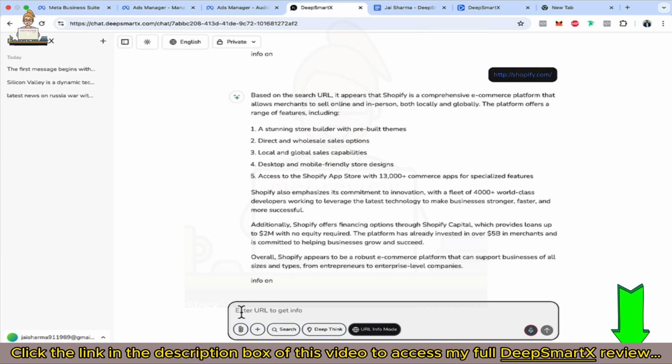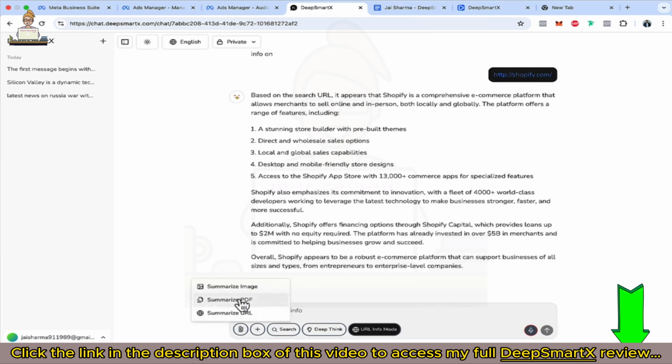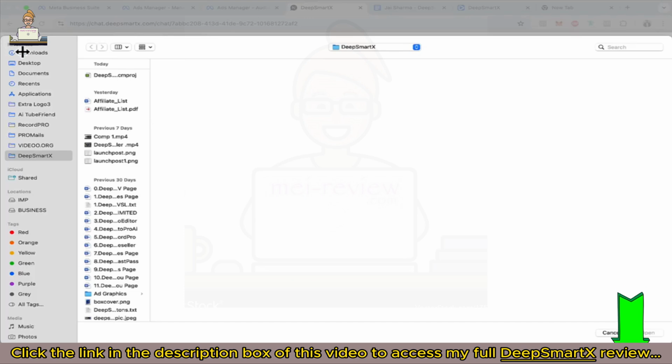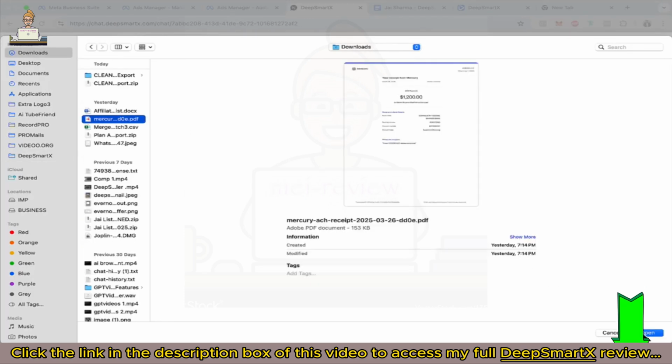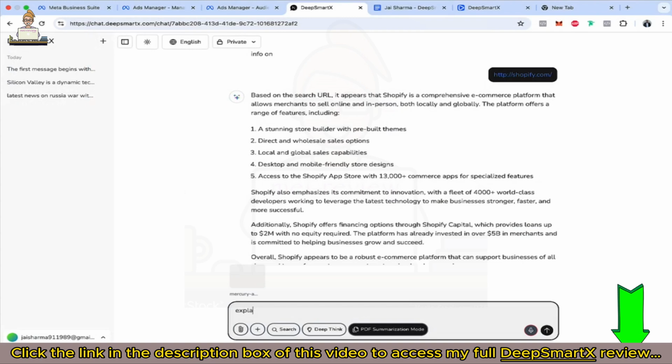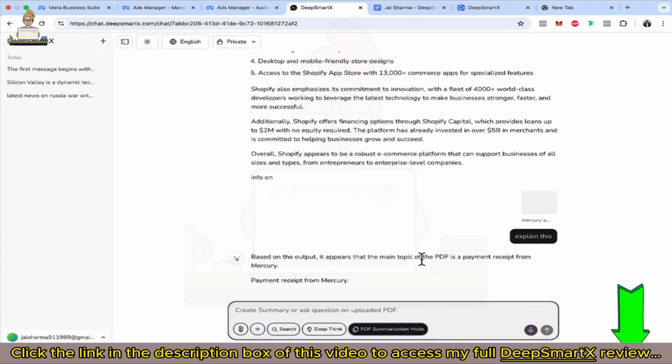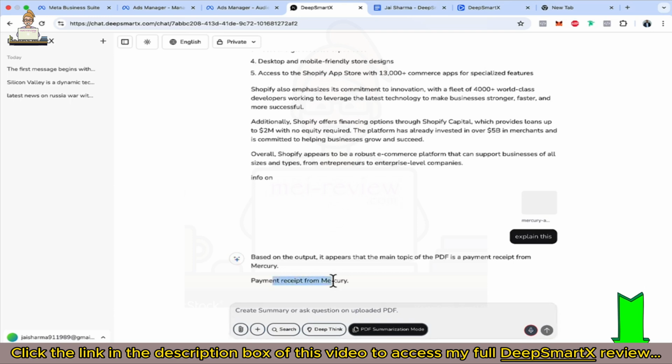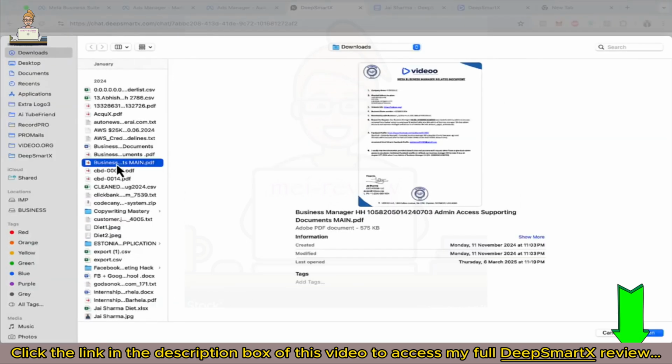Now let's try to read some PDF. Let me click on that, click on summarize PDF. I did one of the transfers here. Let me click on this, explain this. Okay, because it's a sensitive document, it understands what to show and what not to show. It's showing a payment receipt from Mercury, which is exactly that only. Let me click on that again.